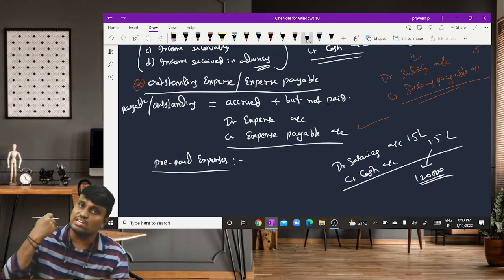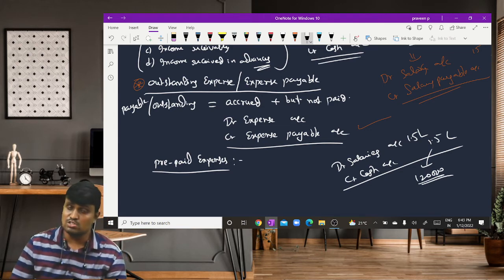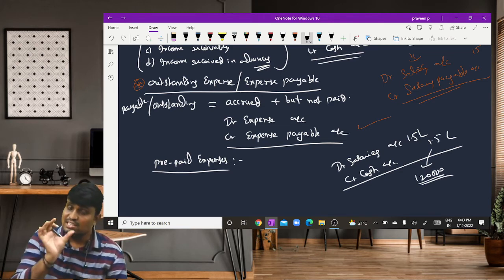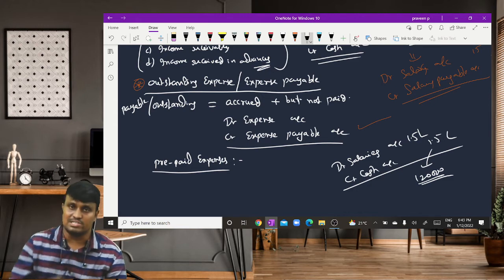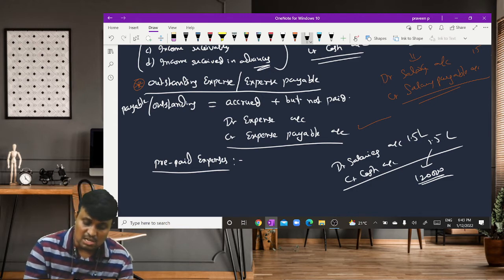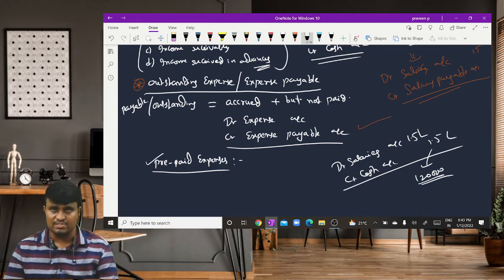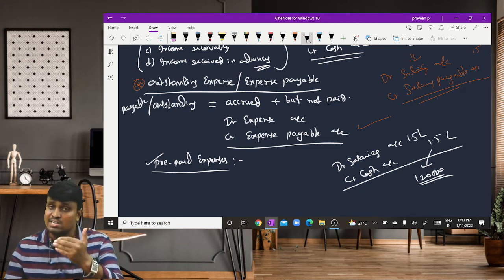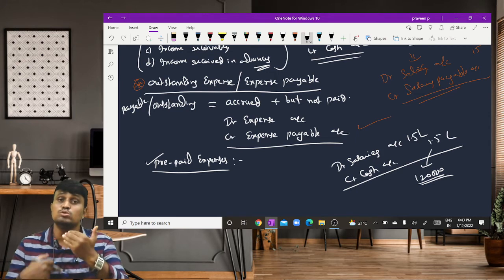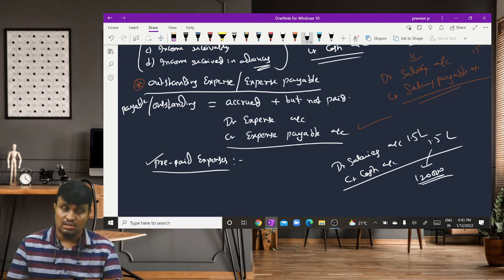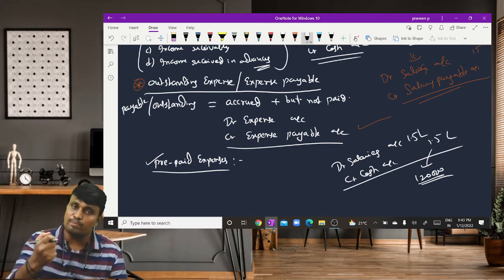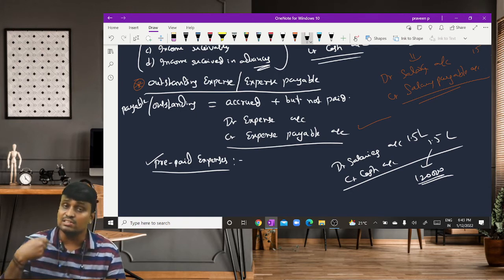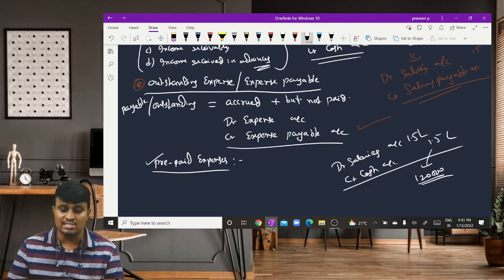That belongs to the next year. Means that amount is paid in advance. Those amounts are called prepaid expenses. Means those expenses which are paid in advance for which services are to be received in future. Those services are not provided by the employee in the current year. Those services are required to be provided by the employee in the next year. Those are called prepaid.